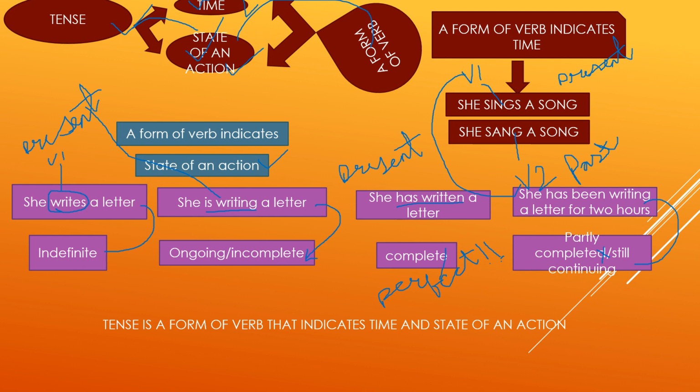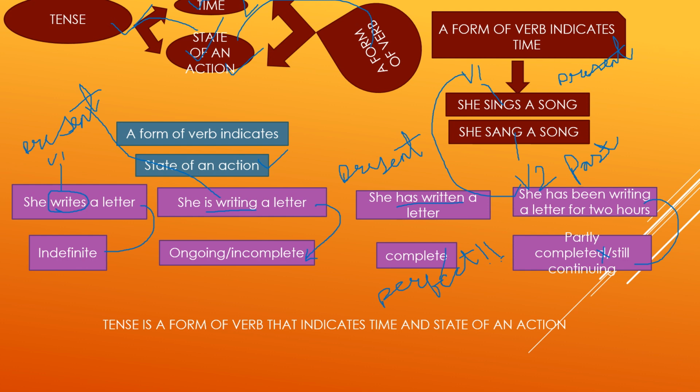When there is no clarity about the completeness of an action, we use one word, that is indefinite. As we can see in this sentence, she writes a letter. But when she will complete writing the letter, nobody knows. So there is no clarity about the completion of this action. So the state of the action is indefinite.